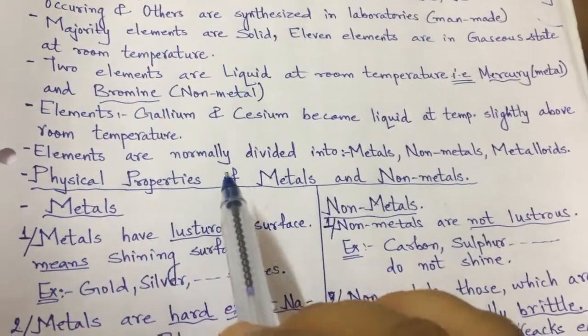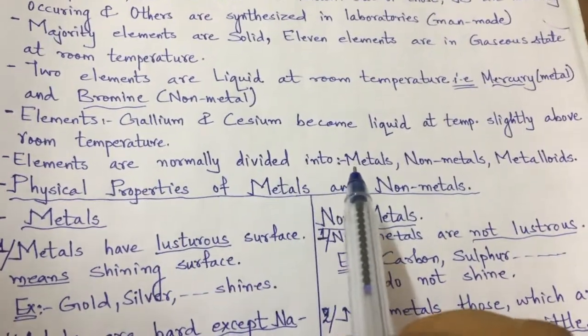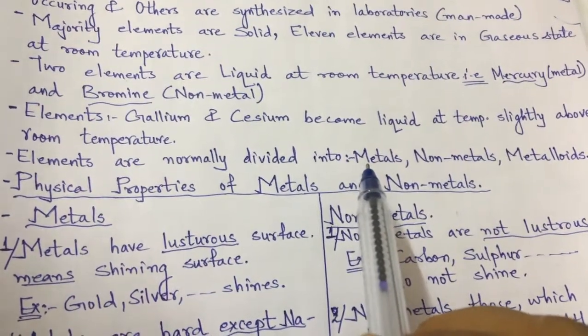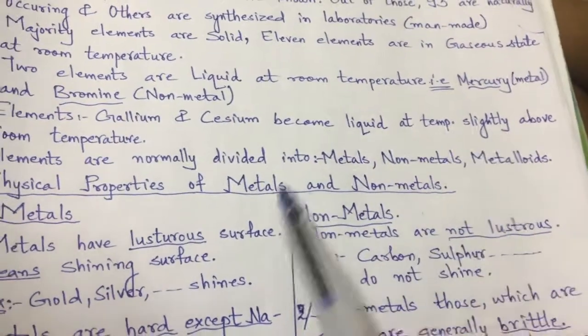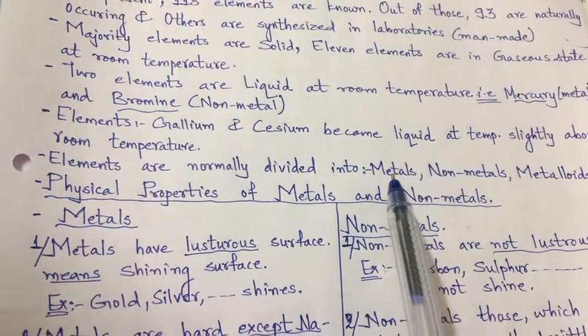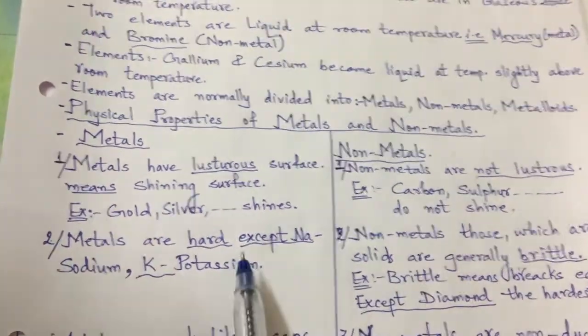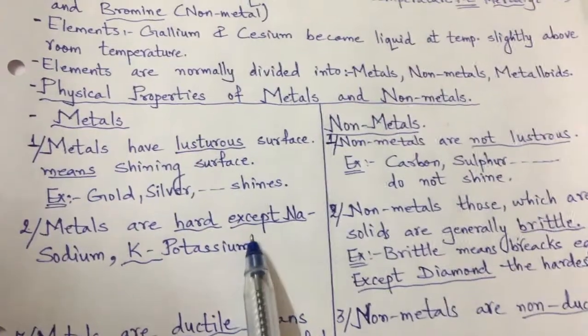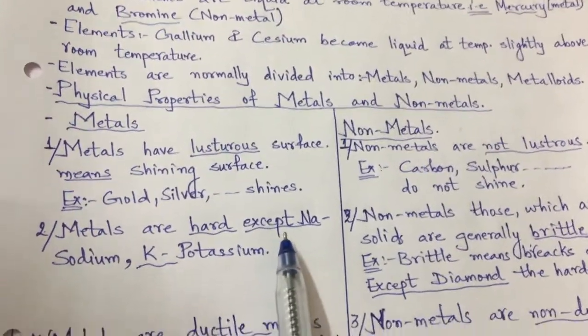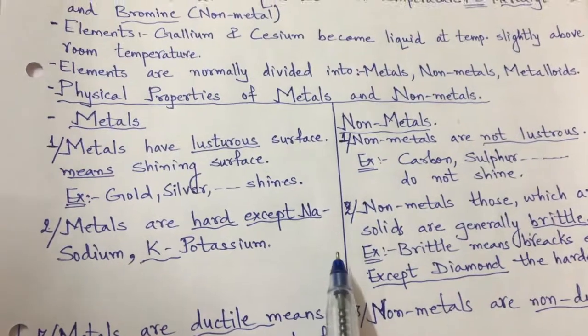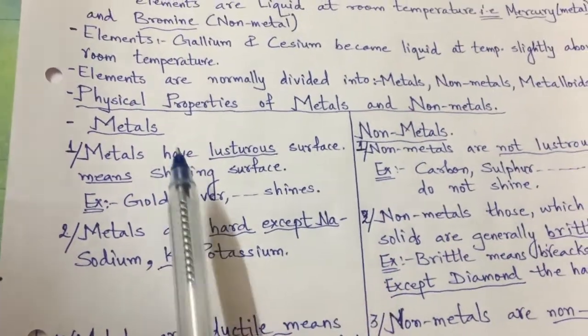Normally we say elements are divided into three categories, that is metals, non-metals, metalloids. And what are the physical properties of metals and non-metals? I have discussed over here. I have written over here and I am discussing now. You can even write it when a difference is asked for them.